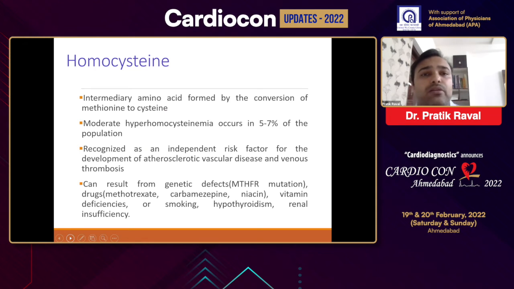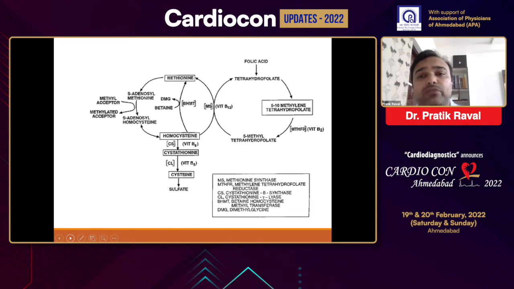Homocysteine is another risk marker. It is an intermediary amino acid which is produced during conversion of methionine to cysteine. This is the chemistry of folate metabolism. Will not go into the detail. One important cause of hyperhomocysteinemia is MTHFR deficiency, that is methyl tetrahydrofolate reductase deficiency.